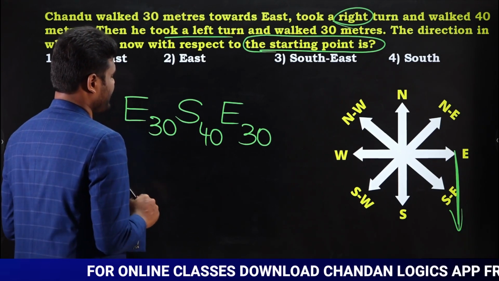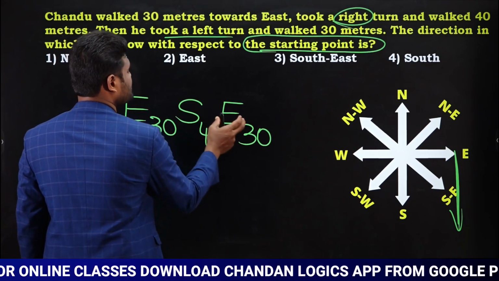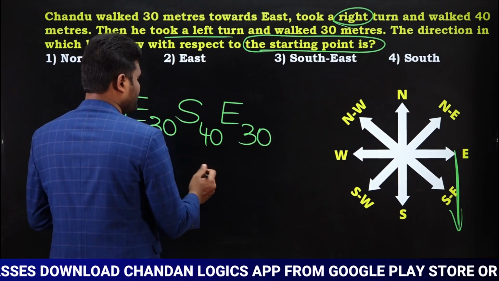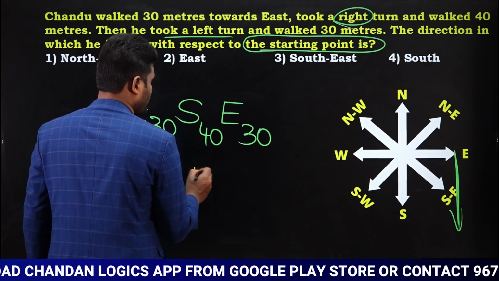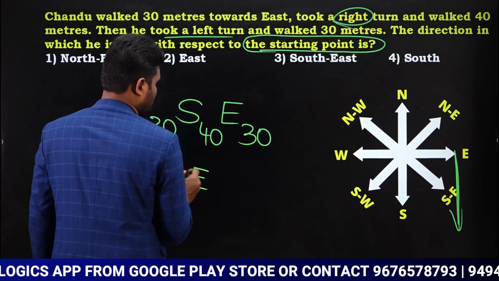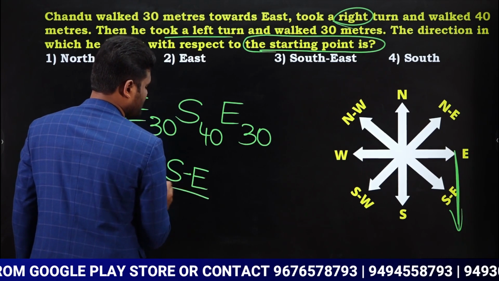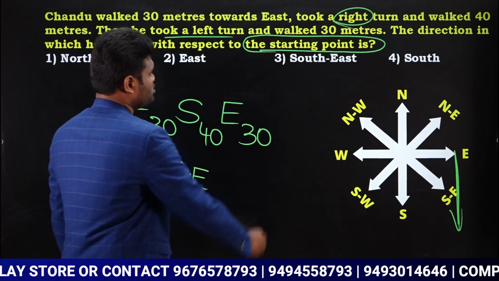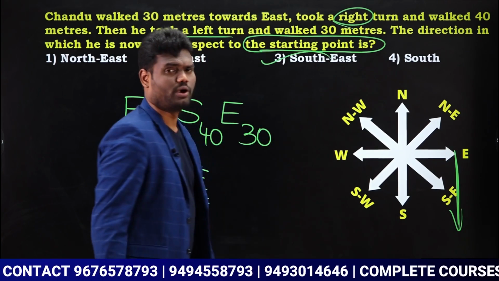They are asking just about direction, nothing more than that. This is east, this is east. When you add both of them, it will be east only. Yes or no? Next, here you are left with south. So we can say the direction is southeast. Southeast direction, option 3, is going to be our answer.